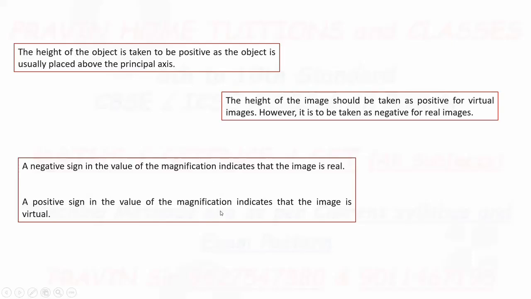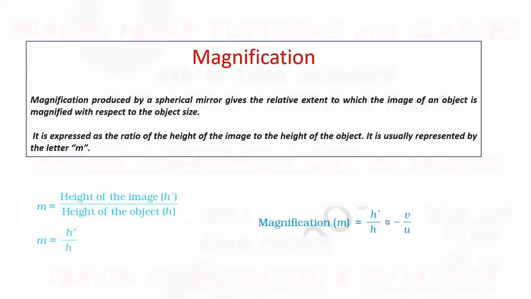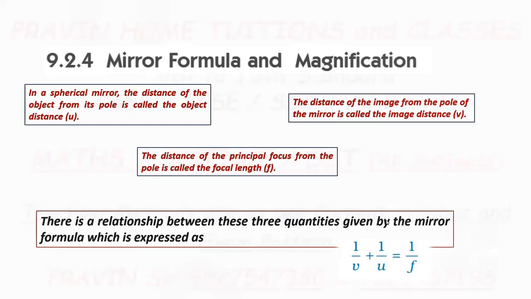And if the magnification value comes out positive, then your observation will be that the image is virtual. A negative sign in magnification indicates the image is real. A positive sign in magnification indicates the image is virtual. So all this is about the mirror formula and magnification.